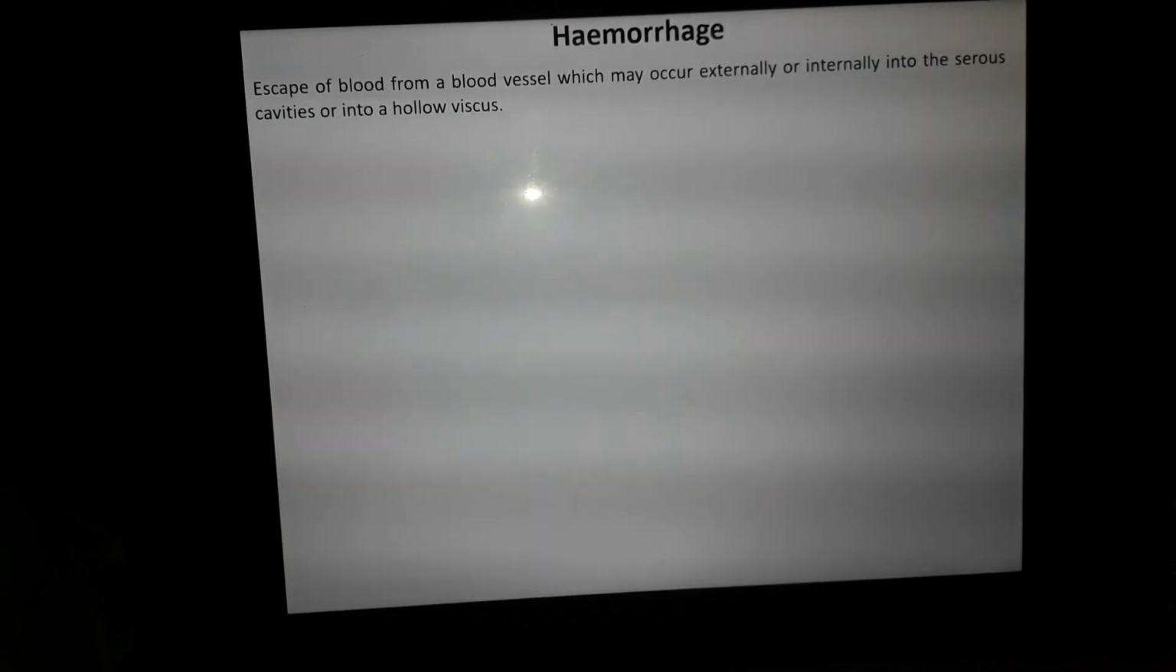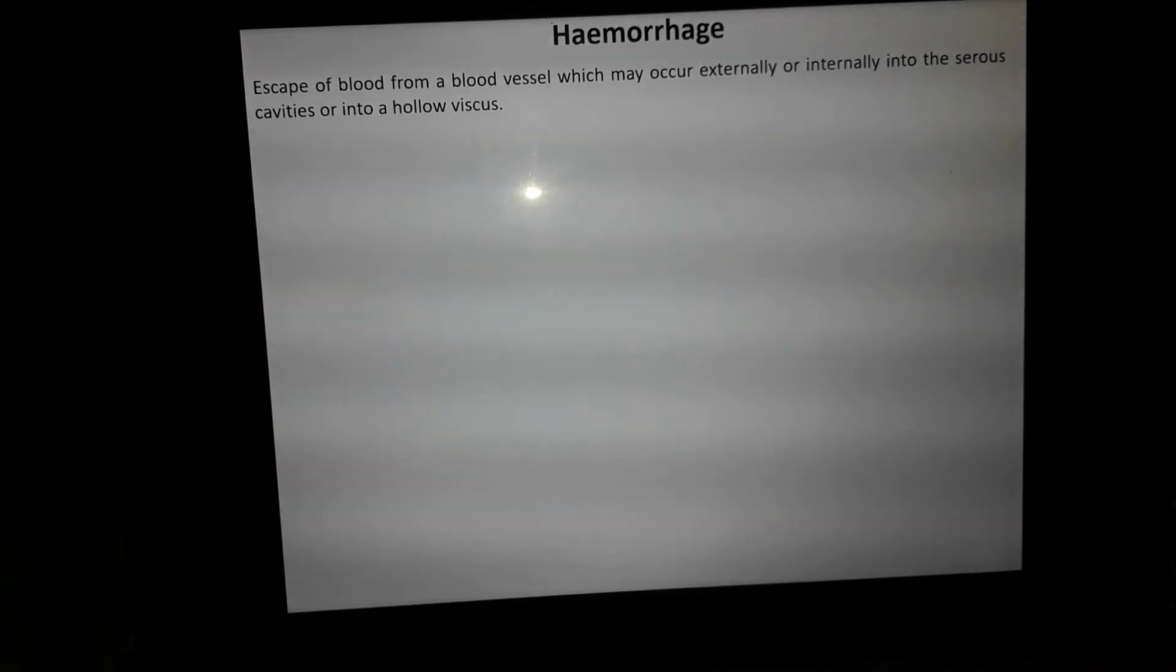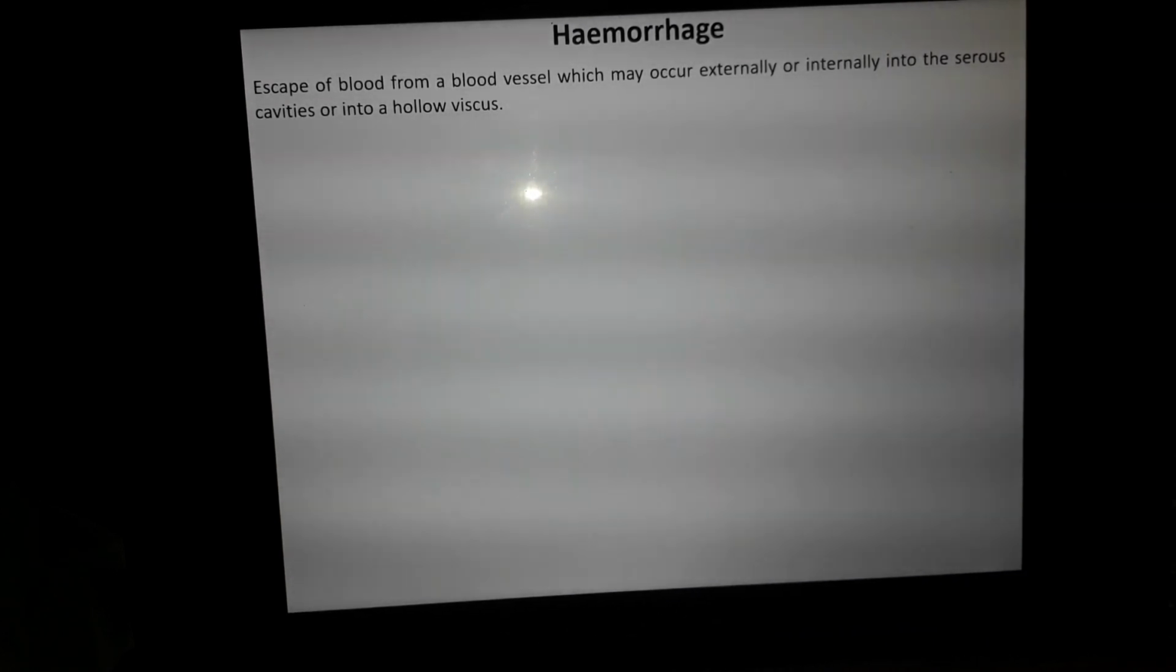If the blood escapes from the blood vessel, which may occur externally or internally into the serous cavities or into a hollow viscus. Hollow viscus means hollow organ. So generally blood flows inside the blood vessel. If it escapes from the blood vessel, externally or internally into the serous cavities or hollow viscus, then we call it hemorrhage.